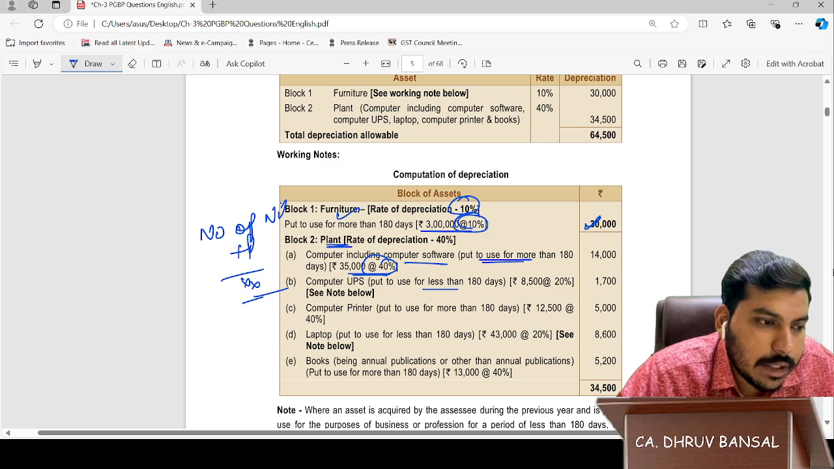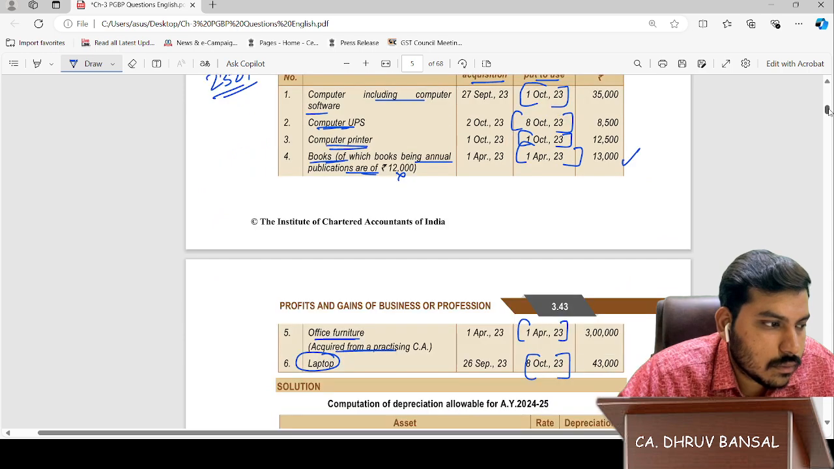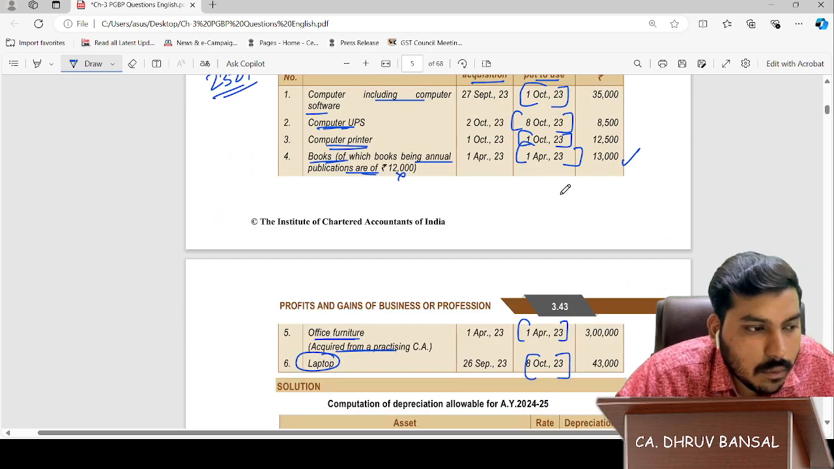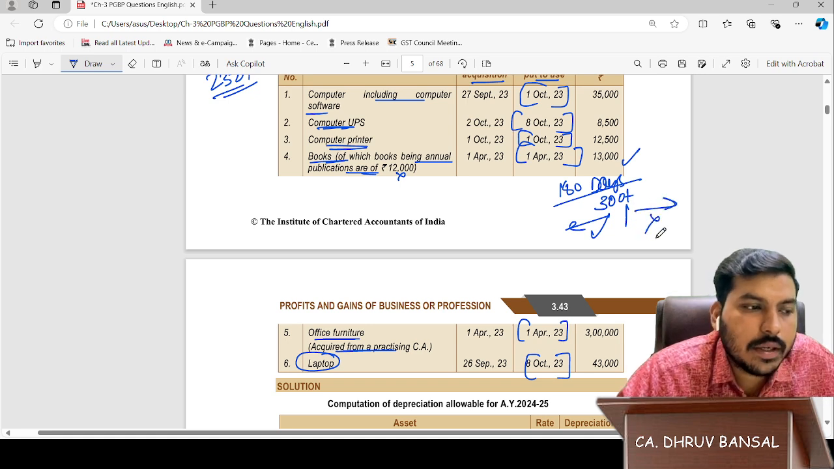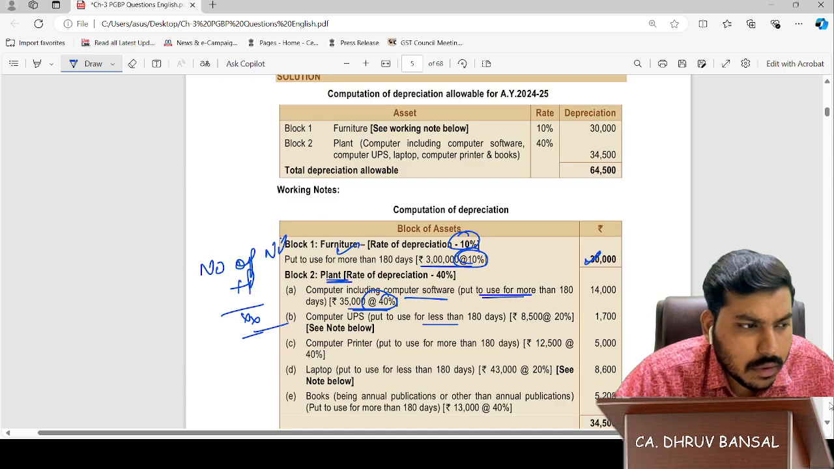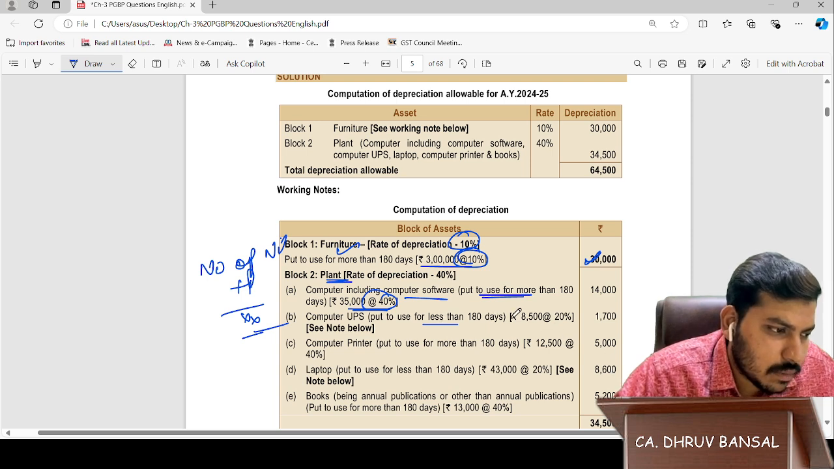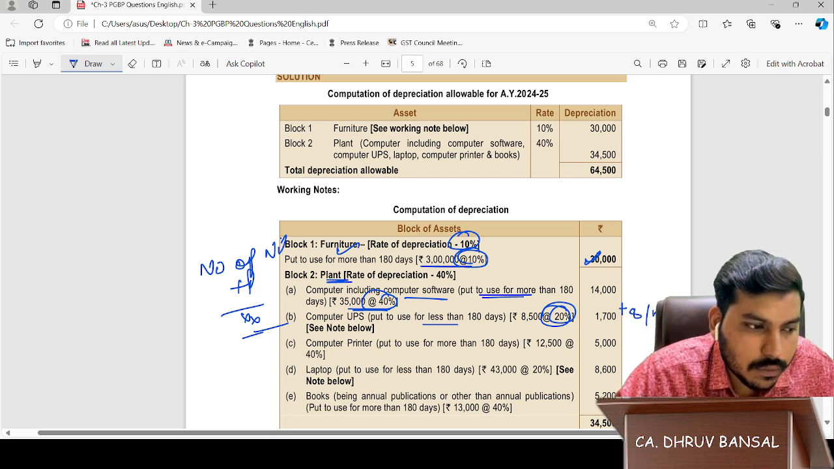Put to use for less than 180 days: which one? See, 3rd of October. The 180 days concept says this: if the asset is purchased before 3rd of October, then it is more than 180 days. If after, then less than 180 days. Simple. Check the date. Before 3rd of October we will take full, after 3rd of October we will take half. So for 8th October we will take half.